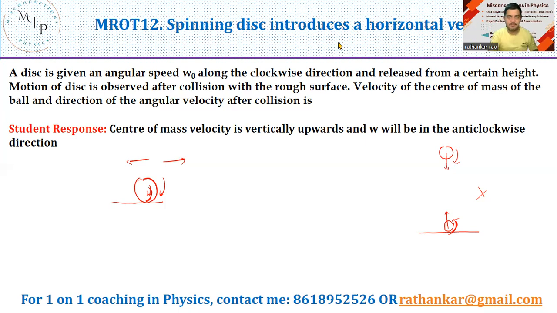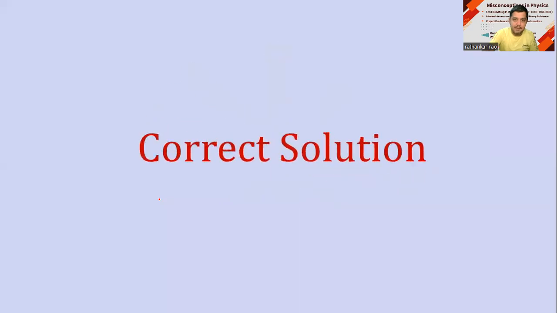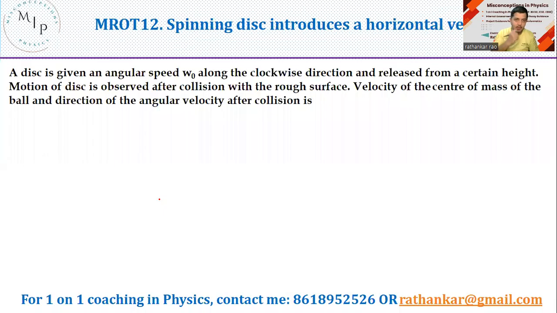Okay. Now, just a minute. Fine. I'm done. So therefore, when I spin it like this, I should expect this particle to move like this. That's what happens. Okay. Now what happens to center of mass velocity? Now let us look at the problem correctly. Let me go to the next slide to know more about it.